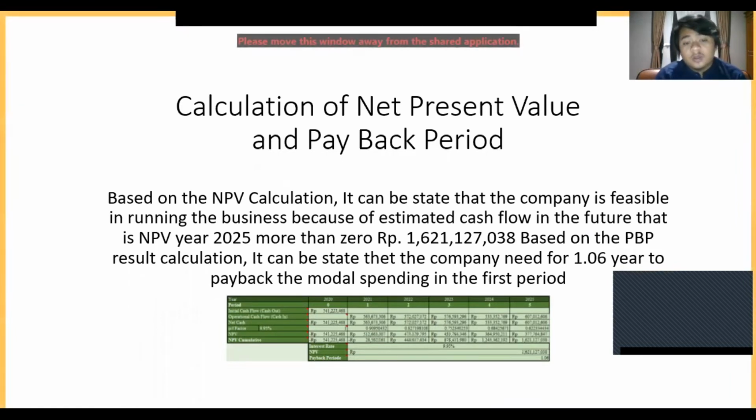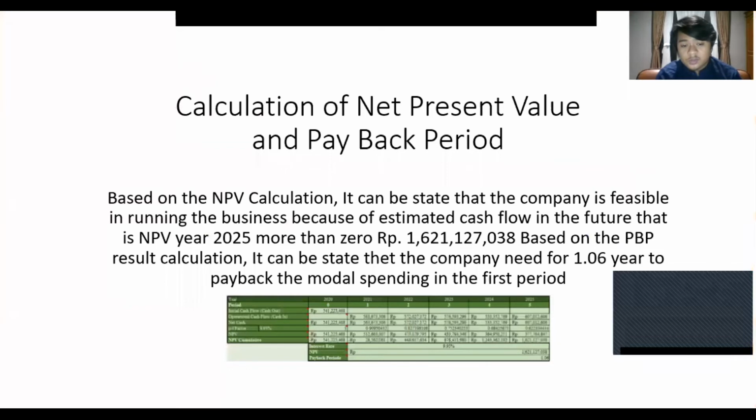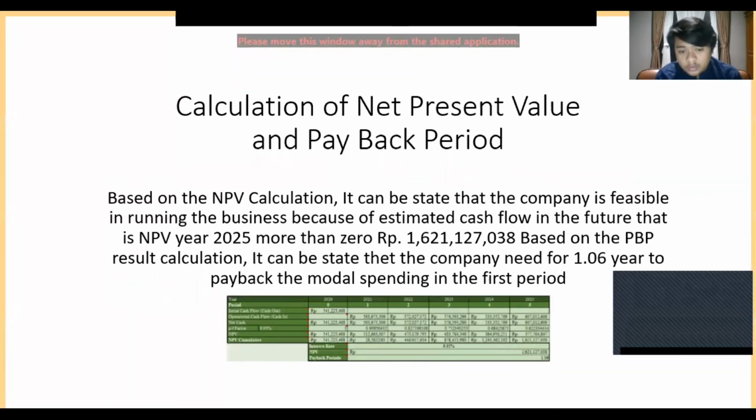Based on the NPV calculation, it can be stated that the company is feasible in running the business because of the estimated cash flow in the future. That is, NPV for year 2025 is more than zero. Based on the PBP calculation, the company needs 1.6 years to pay back the model spending in the first period. The table above is the explanation of how to get the payback period and NPV.